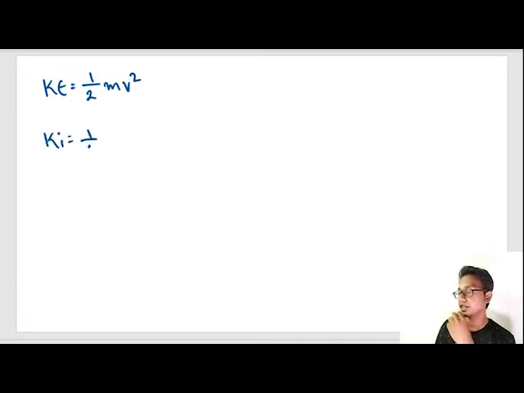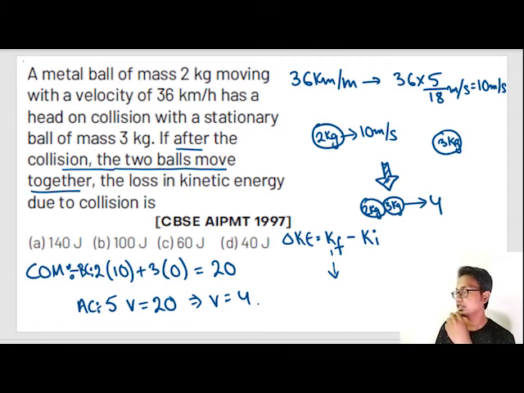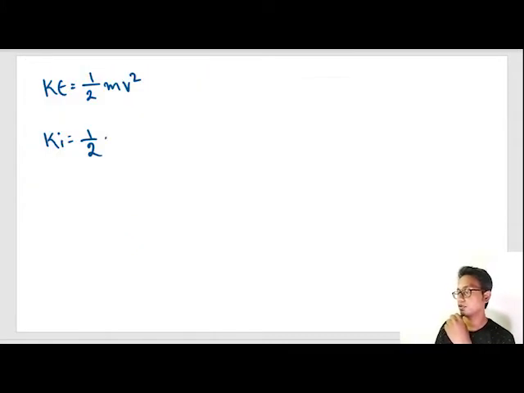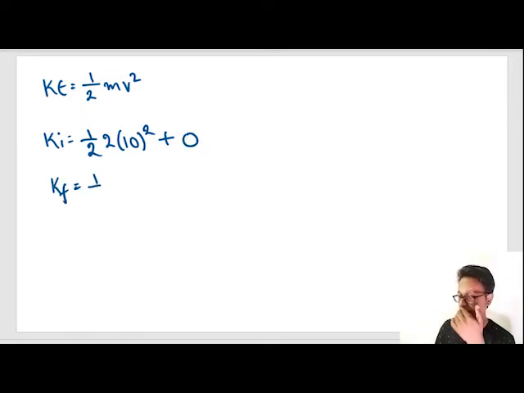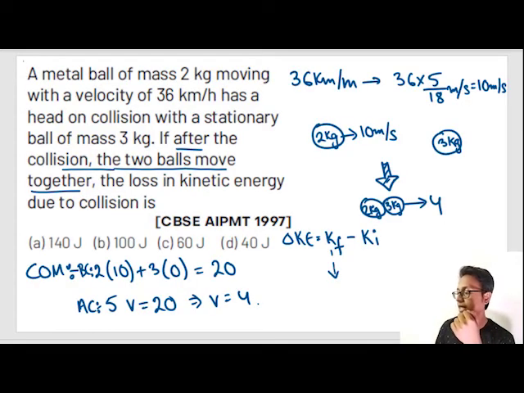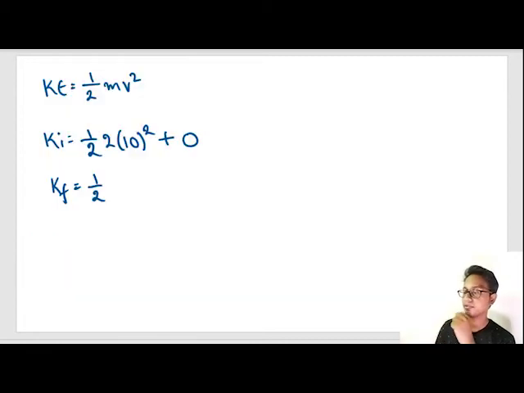What was the total initial kinetic energy? Half, 2 kg into 10 square plus 3 kg into 0 square, which gives us 200 plus 0. What is kinetic energy final? Half into 5 kg into 4 square, or you can add them separately. Both will have the same answer. So half 5 into 4 square.